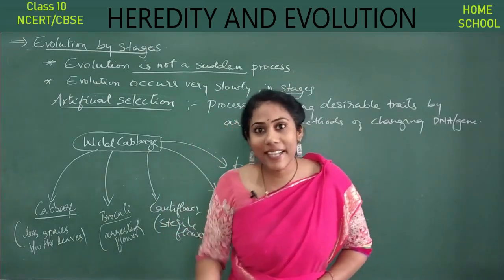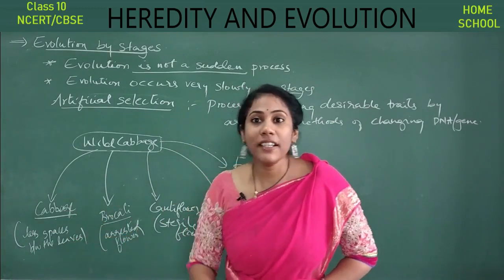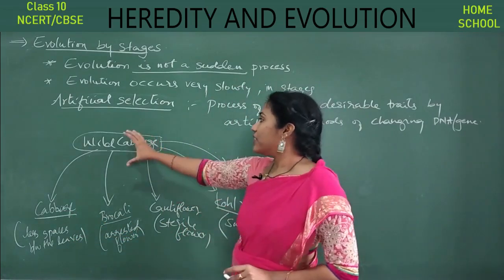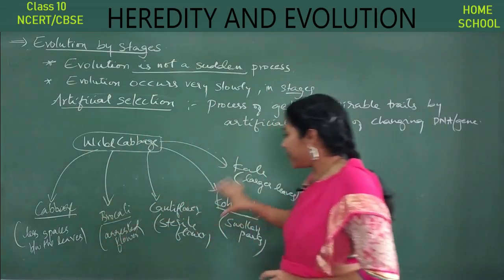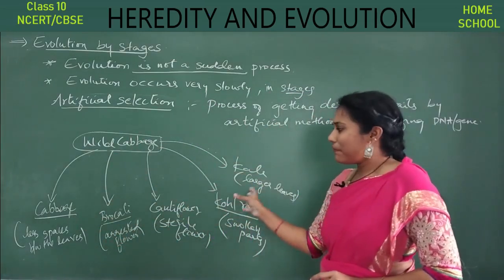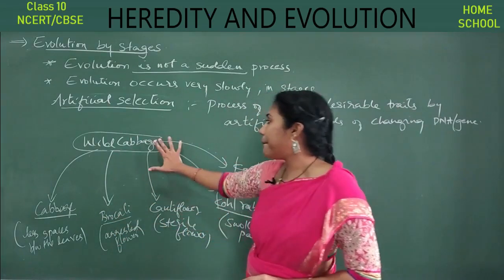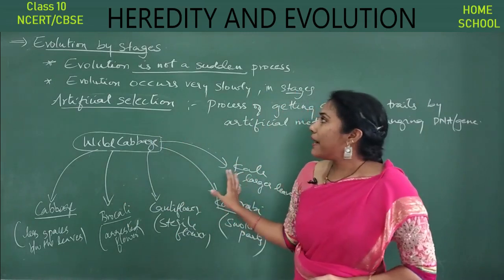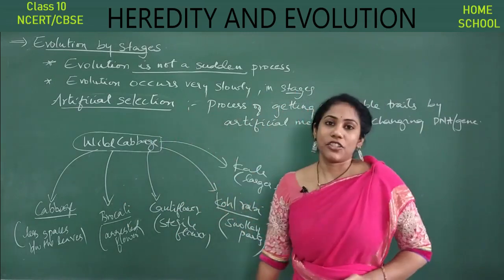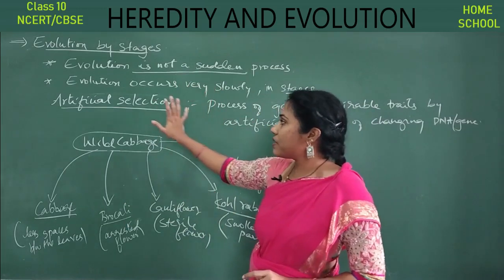Because of his interest, he innovatively changed the genome of this vegetable, creating different species that were beneficial to mankind, having much more nutrients compared to the original one. So that's all about artificial selection, and I am completing evolution by stages with this.